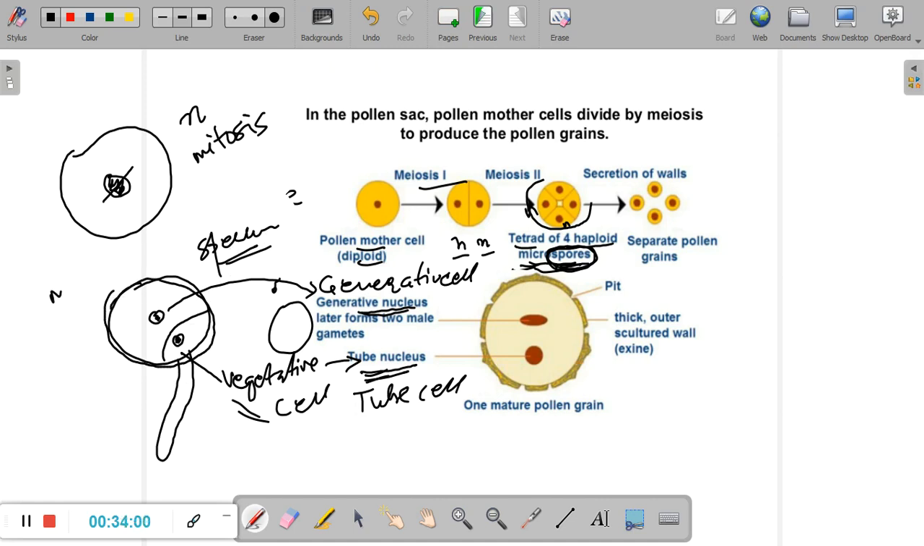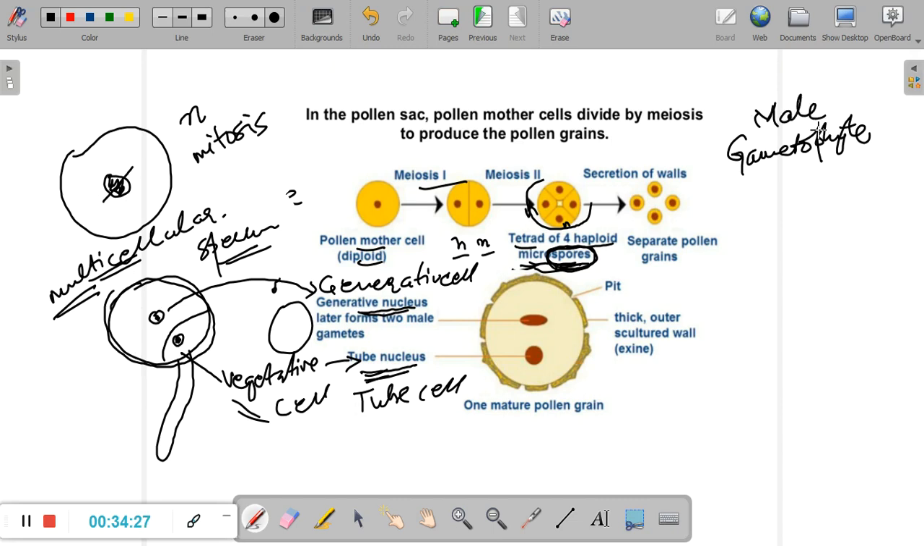The pollen grain is also multicellular. Isn't it multicellular? Do you have a doubt? It is made up of two cells. It is not one, it is two cells. So the pollen grain is a multicellular structure which has given rise to the sperm. The pollen grain has given birth to the sperm. Why? Because it initially contained the microspore, and hence the pollen grain is the gametophyte, rather specifically the male gametophyte in angiosperms. I hope the riddle has now been solved.